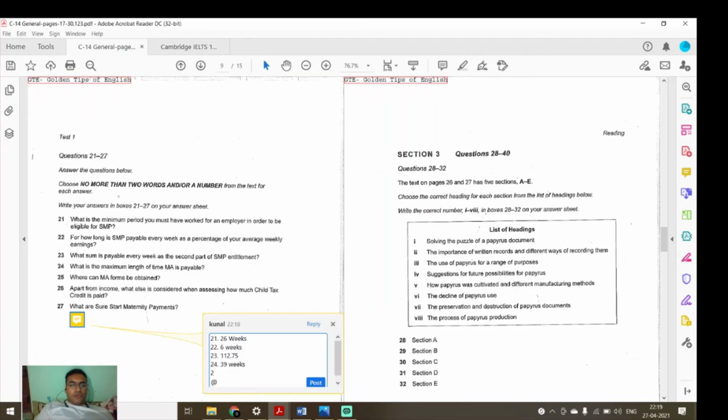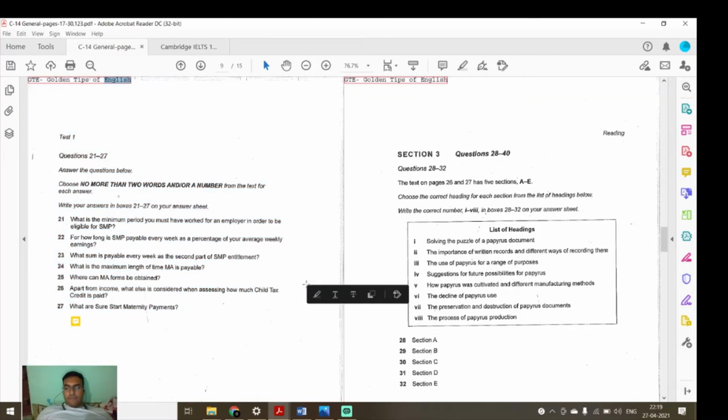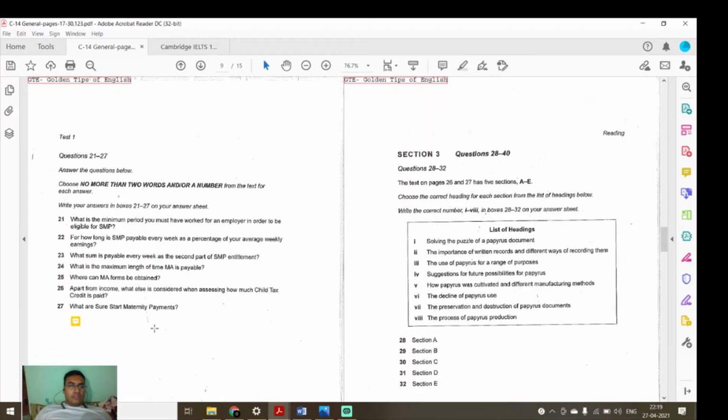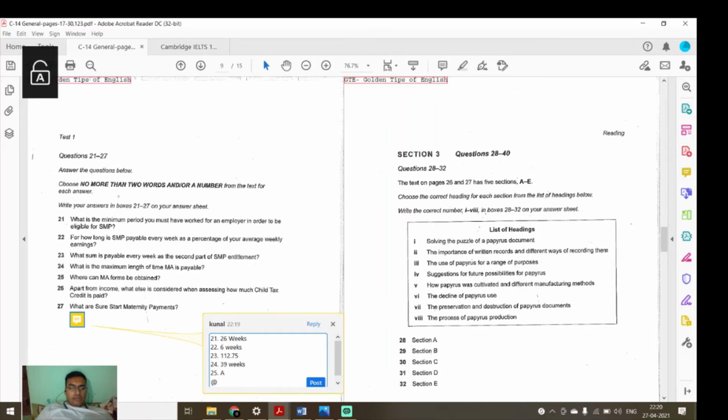Now we'll go to question number 25. Where can the MA form be obtained? You will receive whichever amount is the lower. You can find the MA form at antenatal clinics. Clearly, it has been written antenatal clinics, right? Okay, antenatal clinics. We'll go and write the answer: antenatal clinics.